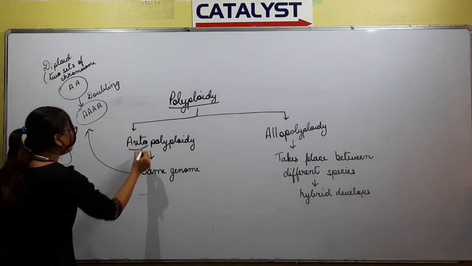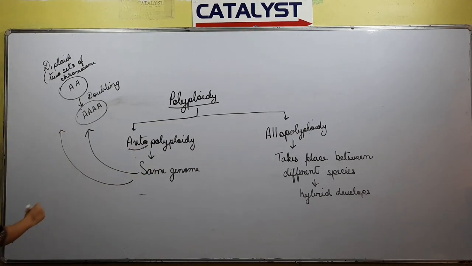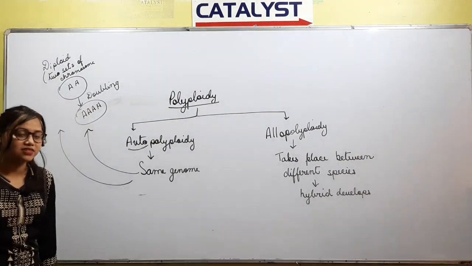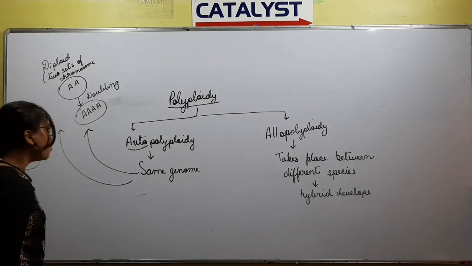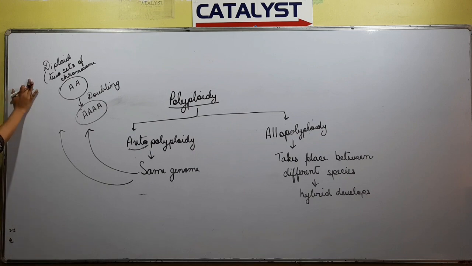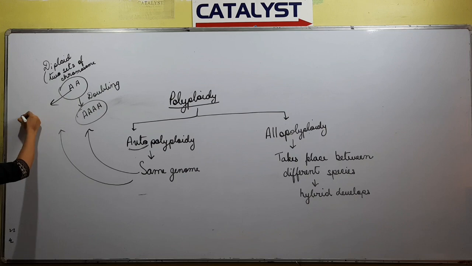So this is an example of autopolyploidy. And polyploidy is mainly seen in case of plants. The polyploidy condition occurs mainly in case of plants. So this is an example. Suppose this is a diploid organism with two sets of chromosomes. This single A represents a single set of chromosome.